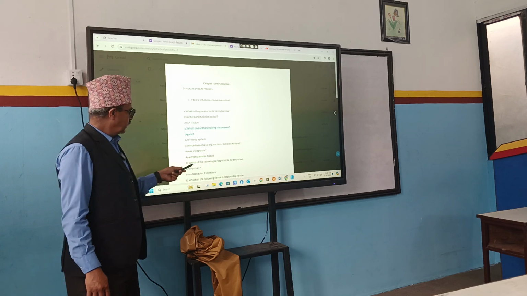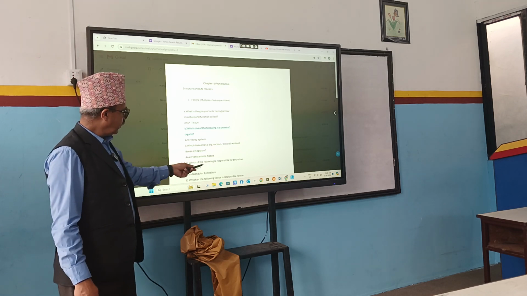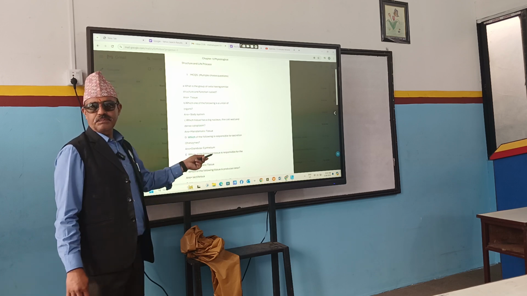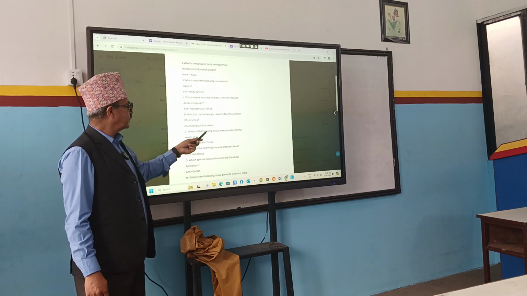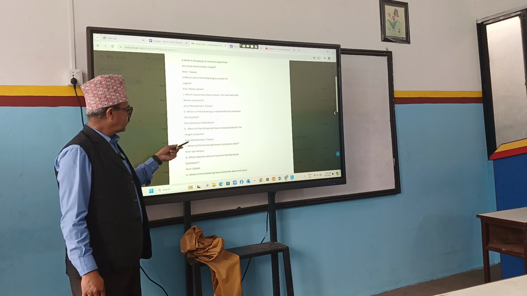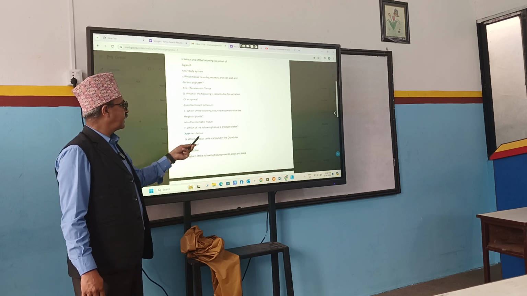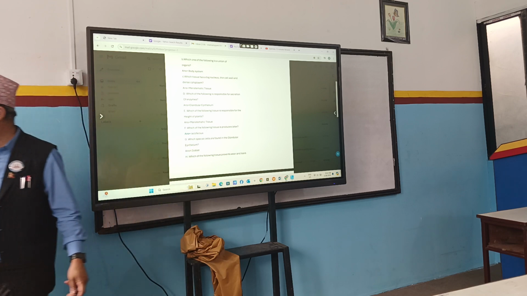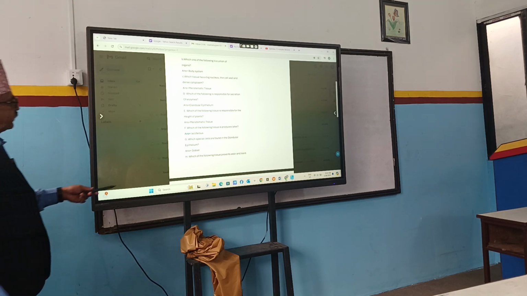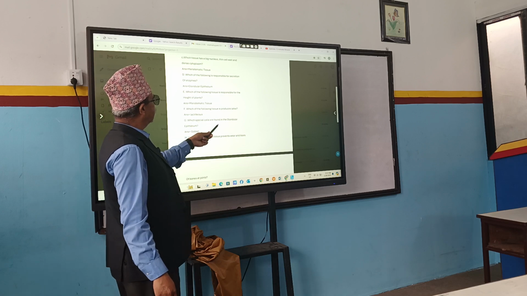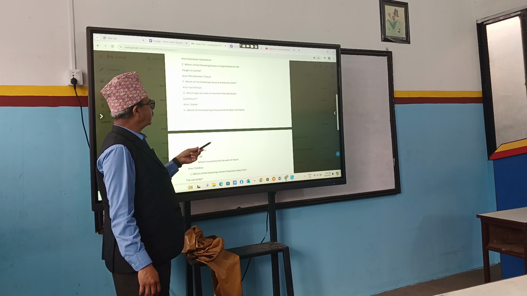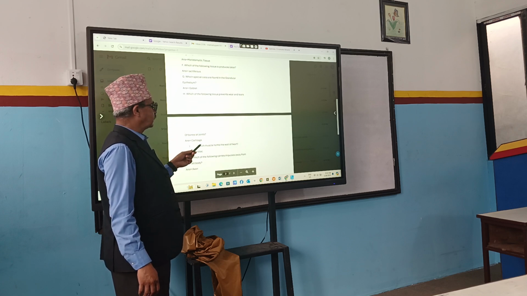Which tissue has a big nucleus, thin cell wall, and dense cytoplasm? Meristematic tissue, right? Next one is, which of the following is responsible for secretion of enzymes? Glandular epithelium, right? Which of the following tissues is responsible for the height of plants? Meristematic tissue. Which of the following tissues produces latex? Lactiferous tissue, or we can say lacticiferous tissue. Same name, okay? Then, which special cells are found in the glandular epithelium? Goblet cells.